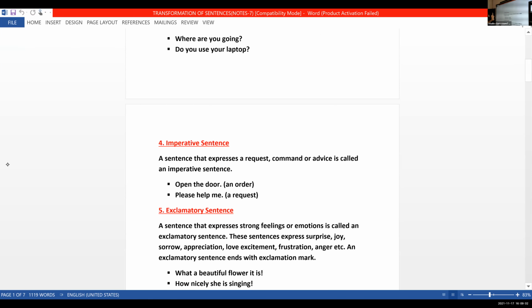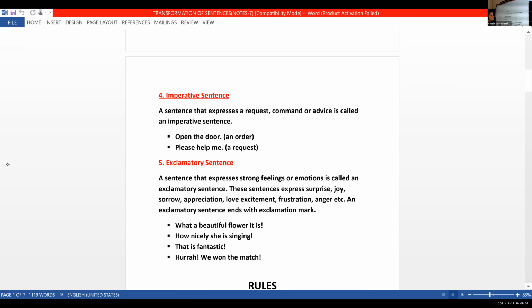Keep this in your mind. Point number 4 we discussed is imperative sentences. When you transform an imperative sentence into an interrogative sentence, normally your sentence starts with the question words will you. It is a sentence in the form of a request, a command, advice, and this is called an imperative. Open the door, please help me, are examples of imperative sentences. When you convert these sentences into an interrogative sentence, remember you need to start with the words will you: will you open the door, will you please help me. So will you should be attached to begin your question.